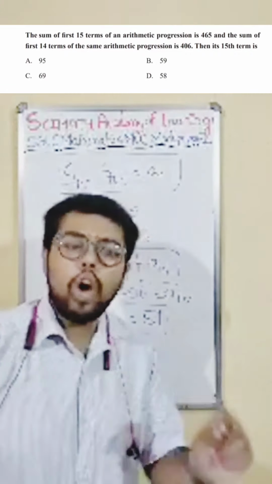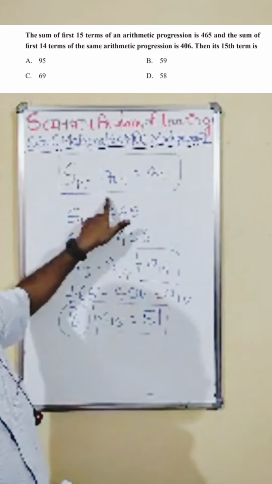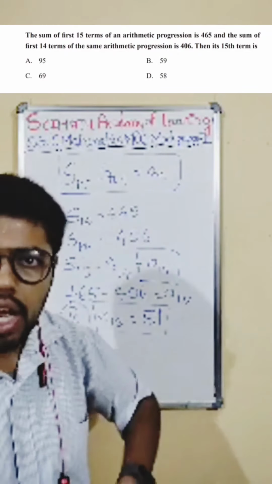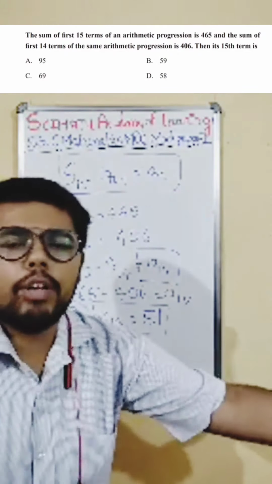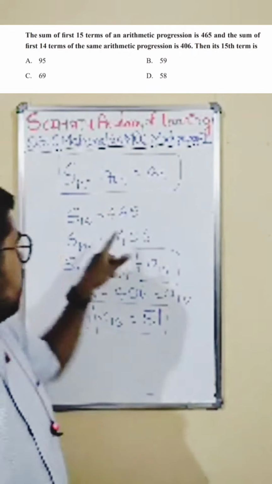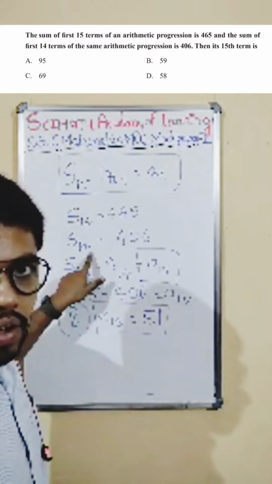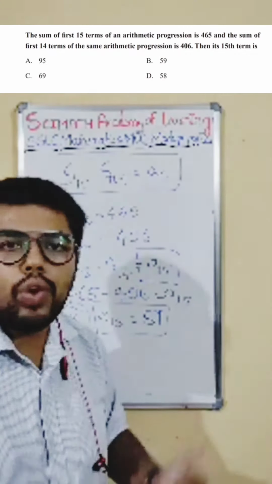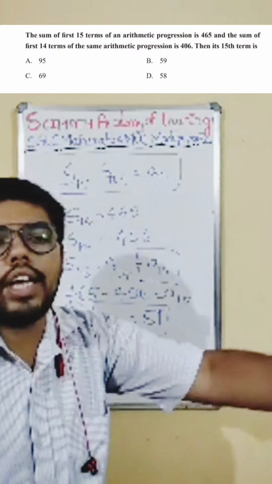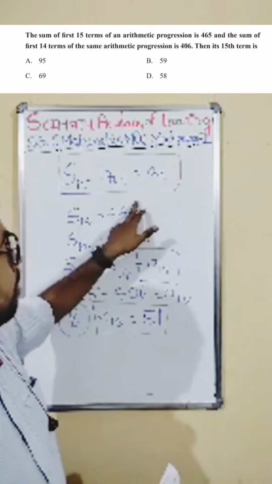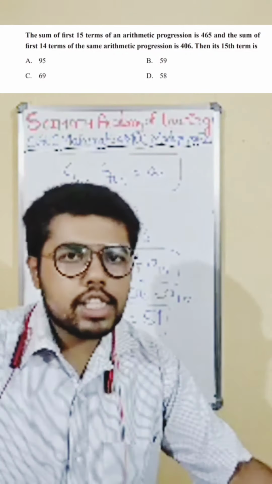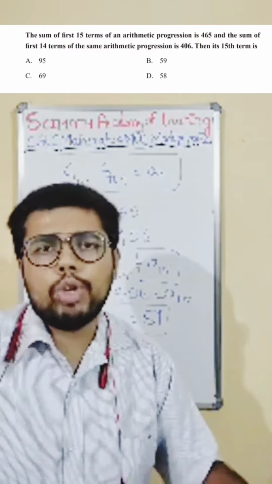They need to mark it on the OMR sheet. Kindly remember this formula. I hope you understood this formula. This formula is Sn minus Sn minus 1. See the 15th term and the 14th term, one below the other. When you subtract these both, you will get the number at that position. Remember this formula, you may get one question from this, because in the earlier scheme also there used to be 1 or 2 problems based on this.